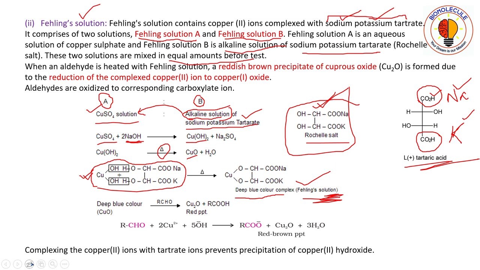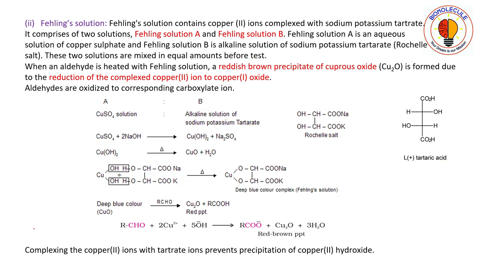Now how is this reaction going on? First, copper sulfate will react with sodium hydroxide, the alkali present in your solution, to give you copper hydroxide. Now you have copper hydroxide and you are still heating. So in your solution, what is present?